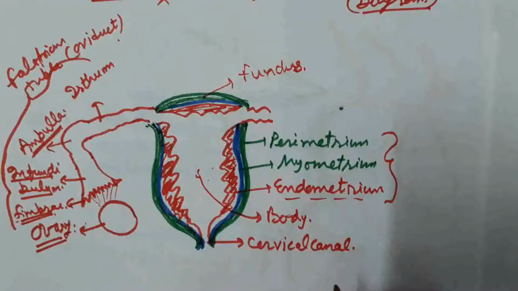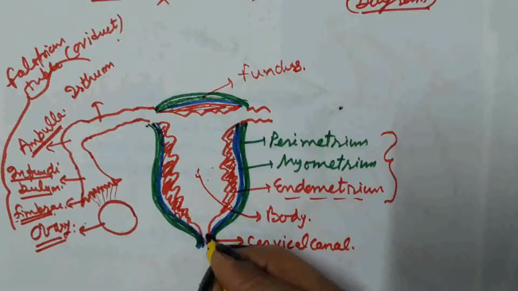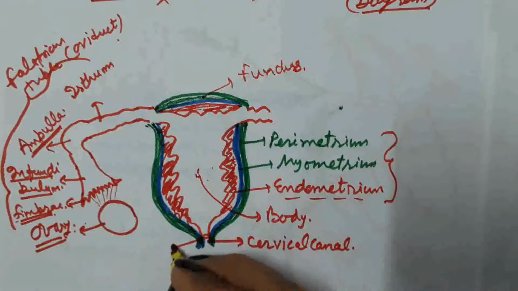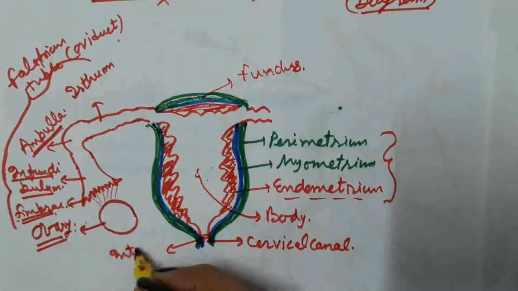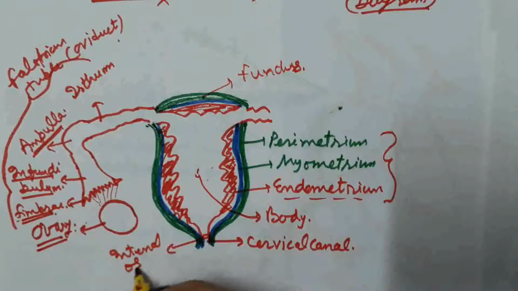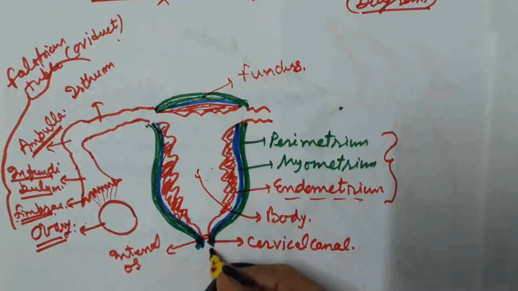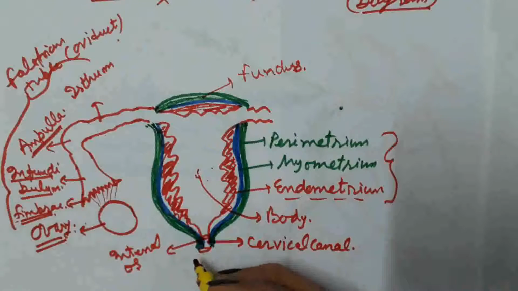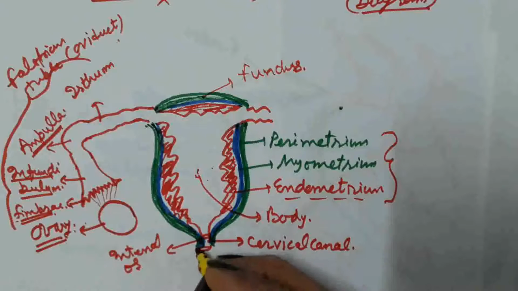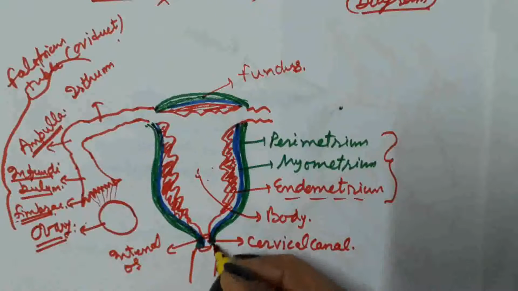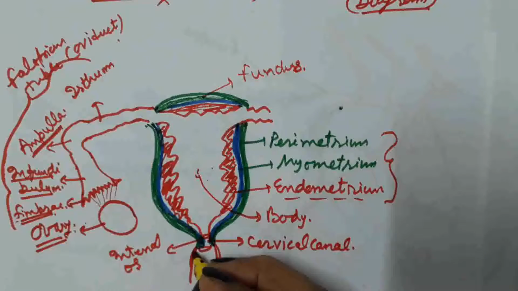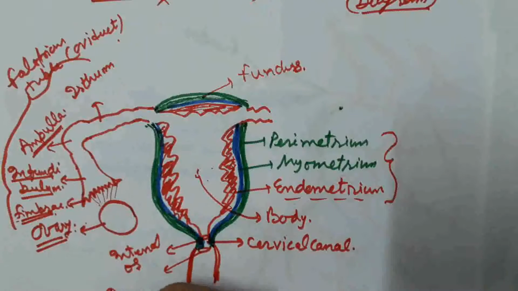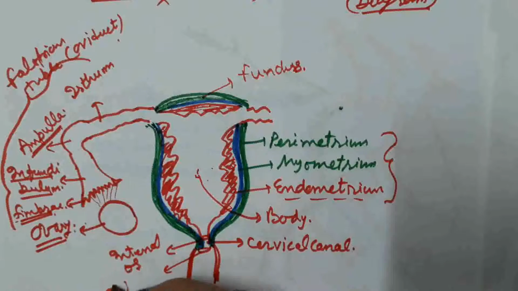The uterus opens into the cervical canal through a sphincter which is known as the internal os, and it opens into the vagina through another sphincter which is known as the external os.